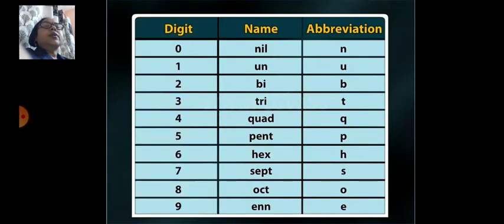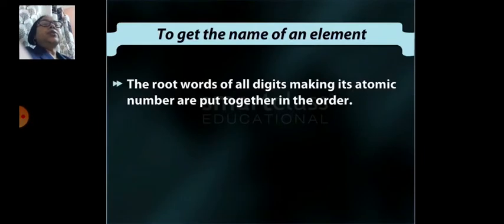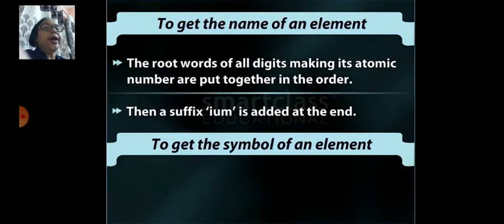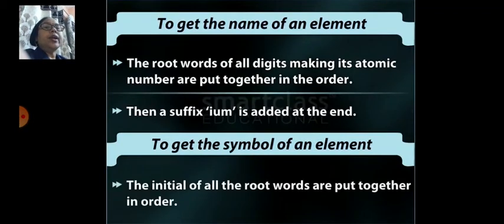For example, to get the name of an element, the root words of all digits making its atomic number are put together in order. Then the suffix ium is added to the end. To get the symbol of an element, the initials of all root words are put together in order.